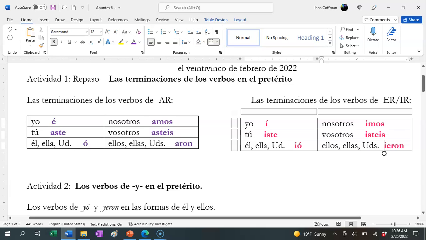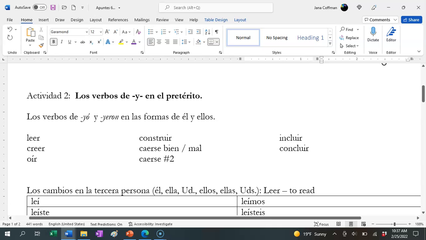Most verbs in the preterite use this without changing anything for spelling, but there are a few that have spelling changes. One of the spelling changes you'll notice is you replace an I with a Y. So we place an Y con una I. We only do this in the third person forms, which would be las formas de él y ellos.